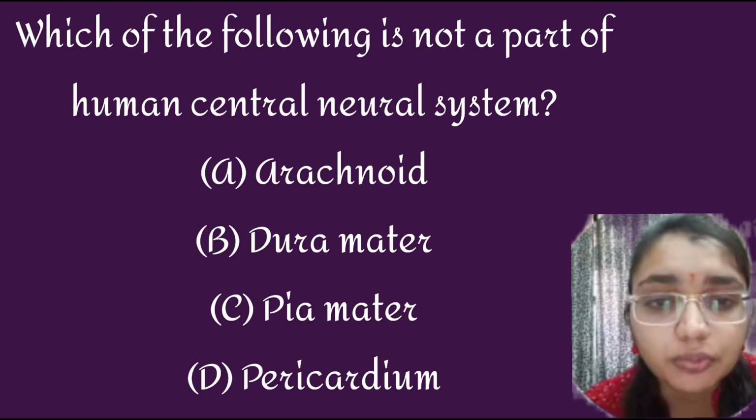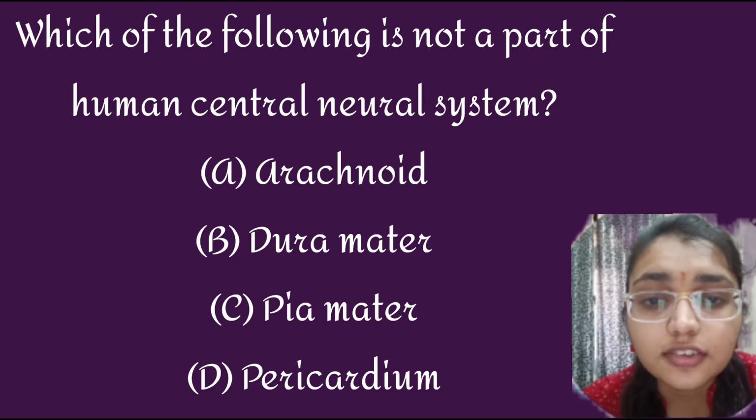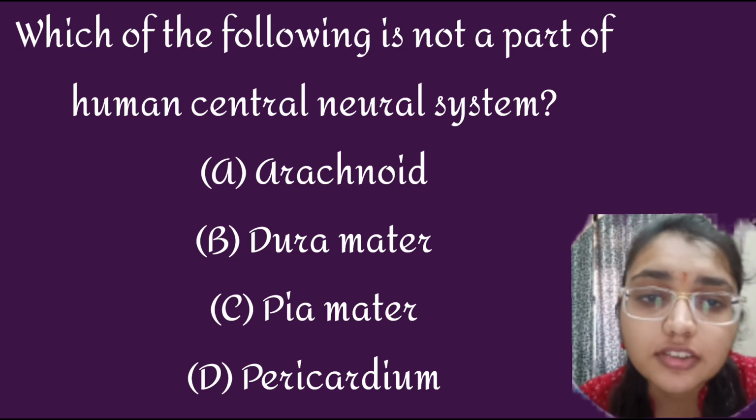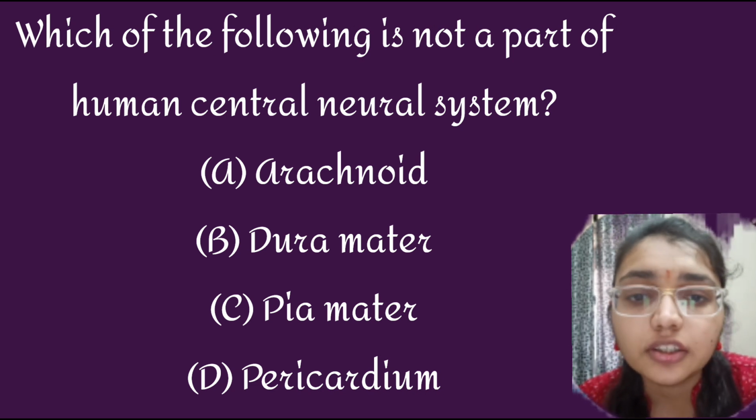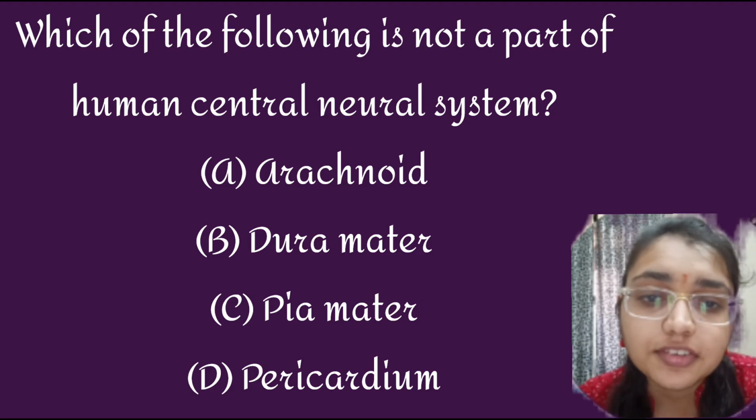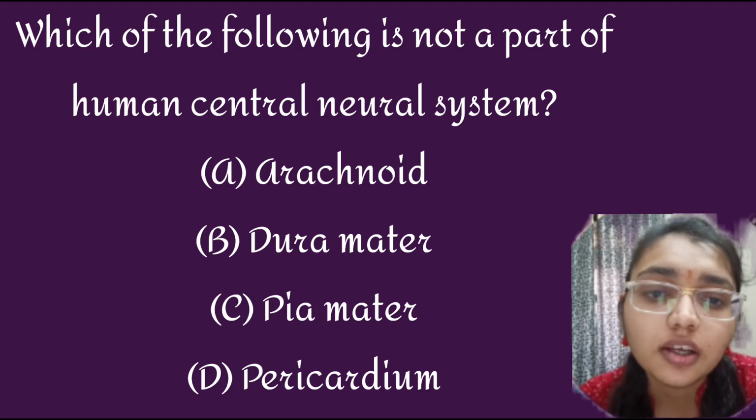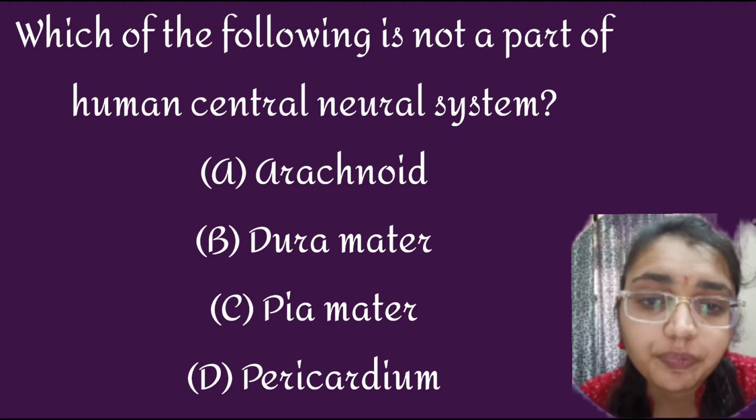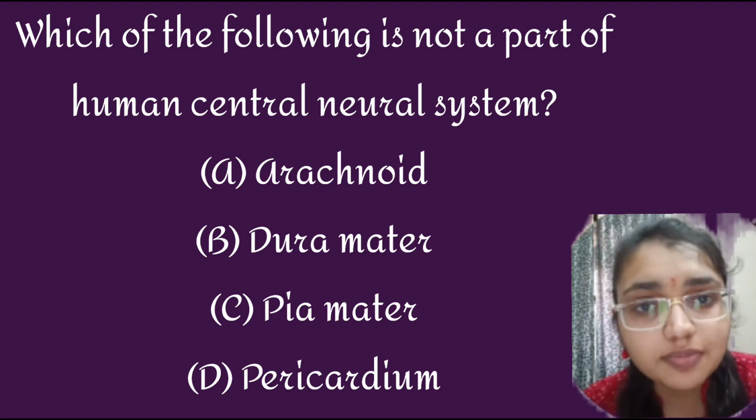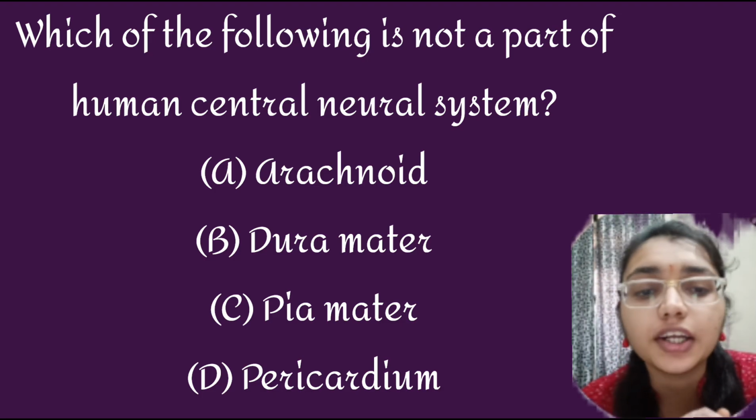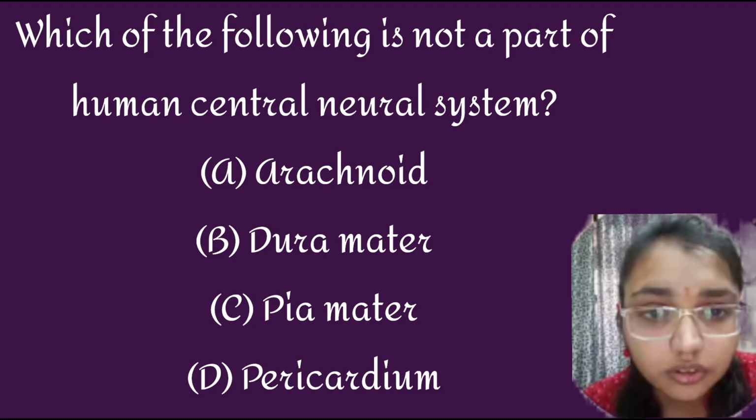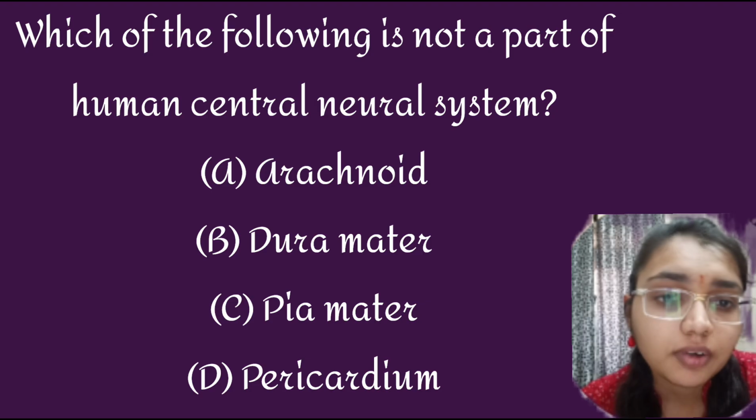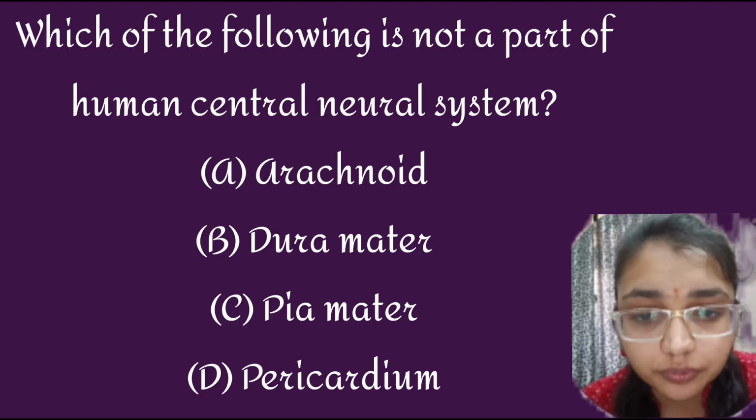Next is, which one of the following is not a part of the human central nervous system? So that is the pericardium, that is not a part of the human central nervous system, whereas the other things, that is pia matter, dura matter, all these things are present in the human CNS, that consists of the brain and the spinal cord. We know that the brain and spinal cord are protected by 3 layers of connective tissues. We call it as meninges. And they have the dura mater, arachnoid mater and pia mater.